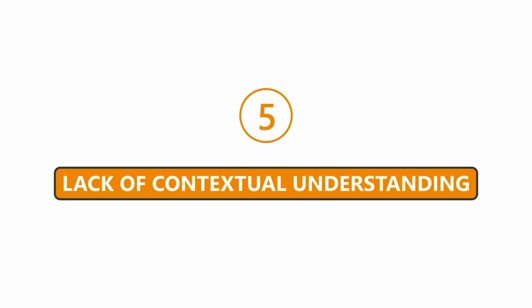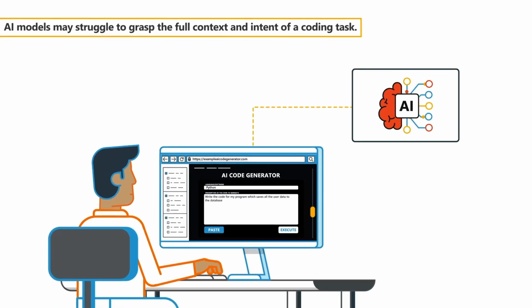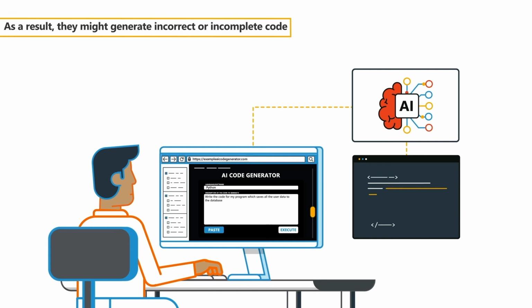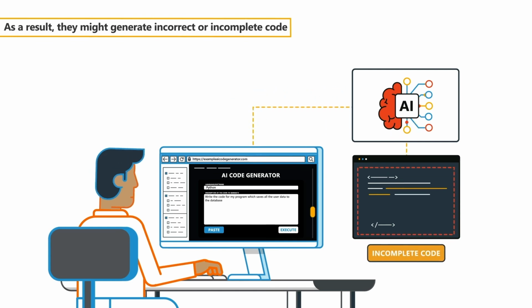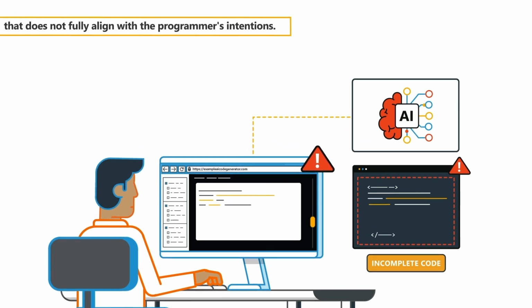5. Lack of contextual understanding. AI models may struggle to grasp the full context and intent of a coding task. As a result, they may generate incorrect or incomplete code that does not fully align with the programmer's intentions.